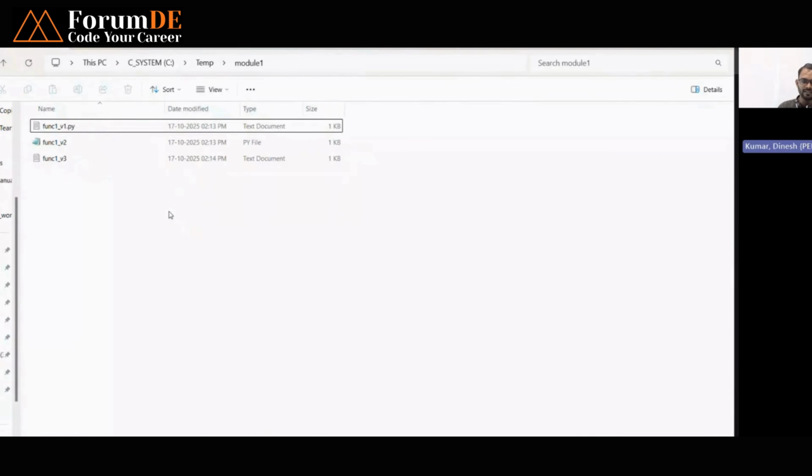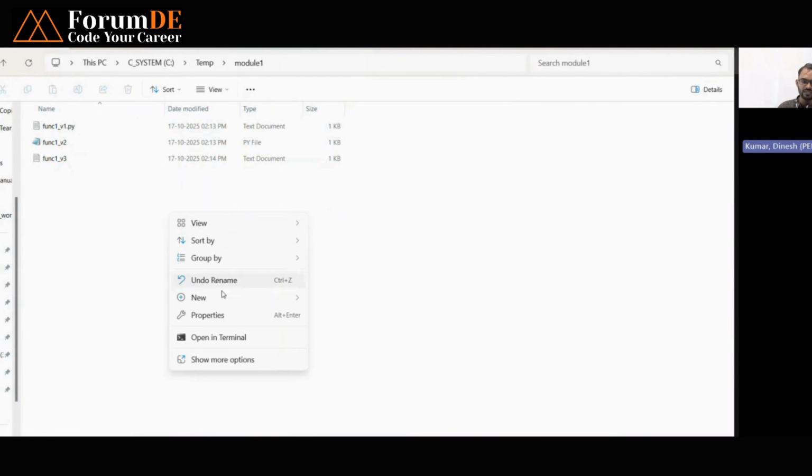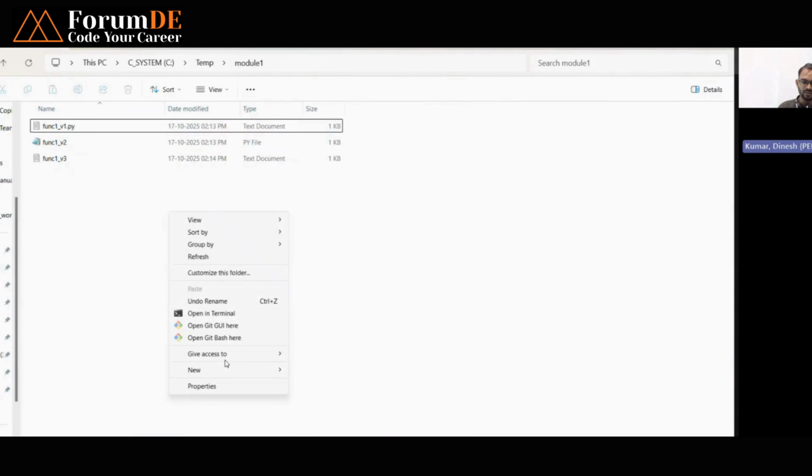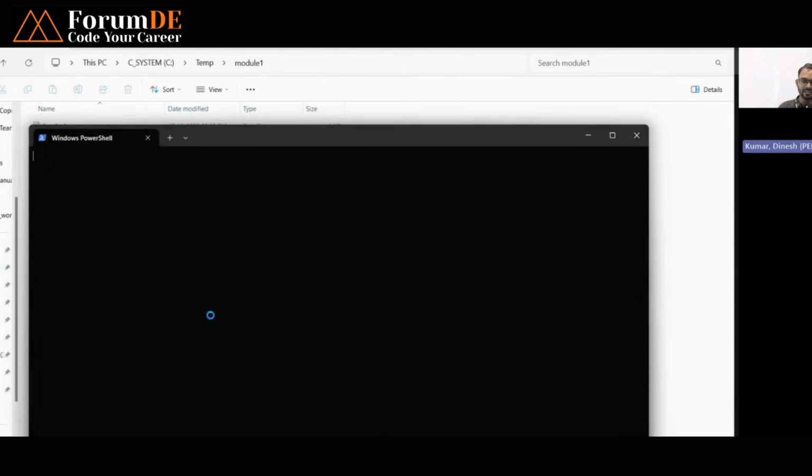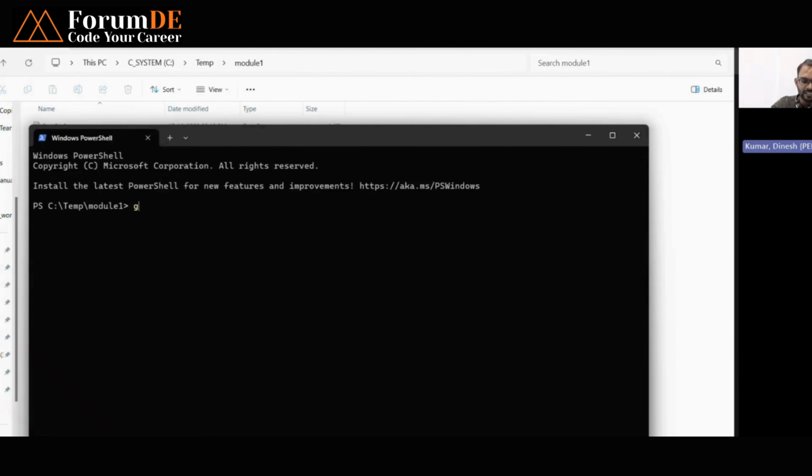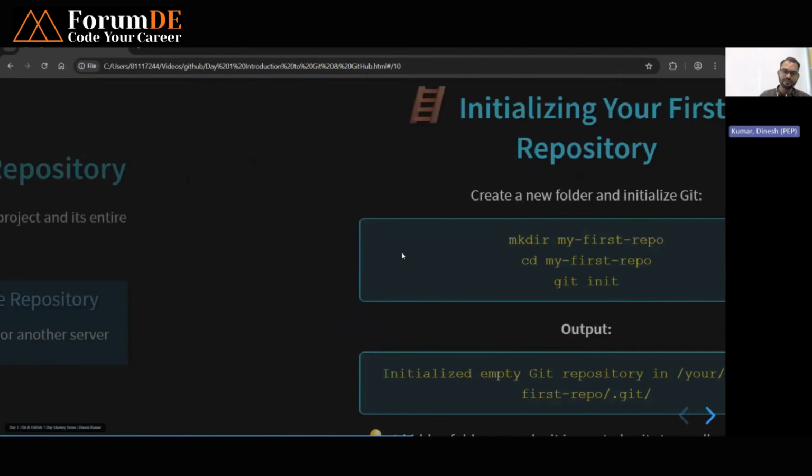So I'm going to share. Once you are here, you have to go to more options and open the terminal. Now you can check with the help of git --version. Once you install this git setup, you can check whether it is installed successfully or not. Here I have the previous version 2.43. So you can check the version on your machine by running this command.